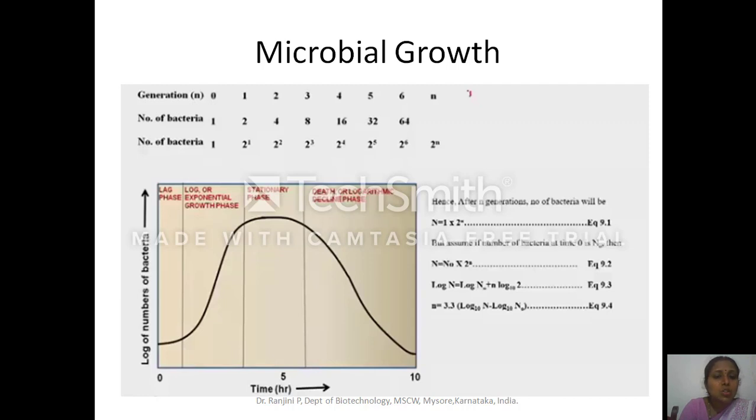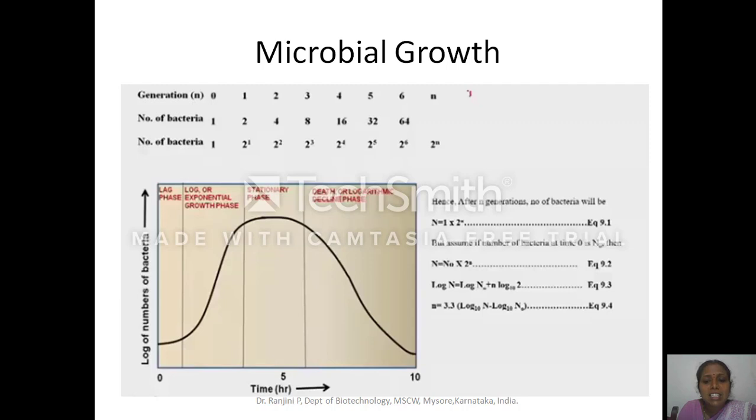In the first generation, 2 to the power of 1, 2 cells will be formed. Next 2 to the power of 2. Like this, with the increase in the generation, the number of cells will increase in an exponential way, and at the nth generation, there will be 2 to the power of n cells in the fermenter or in the conical flask where you are conducting the experiment.